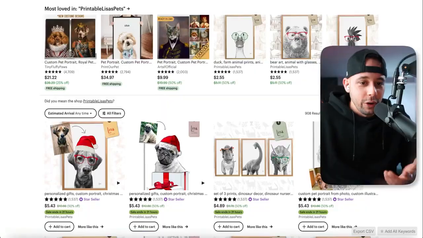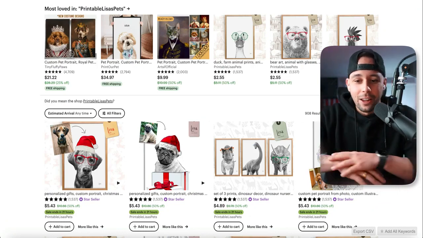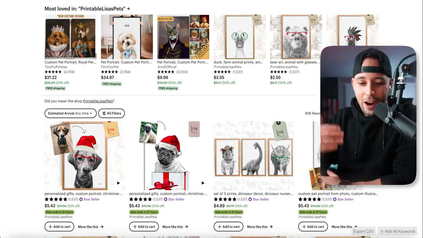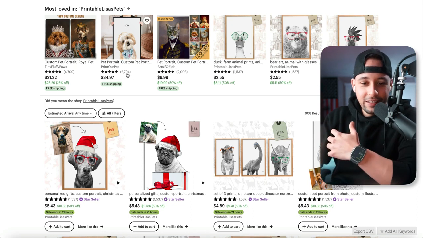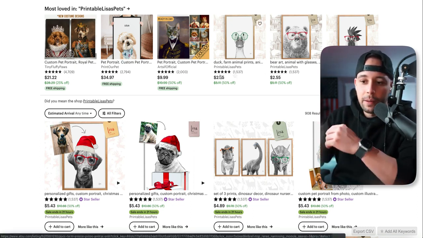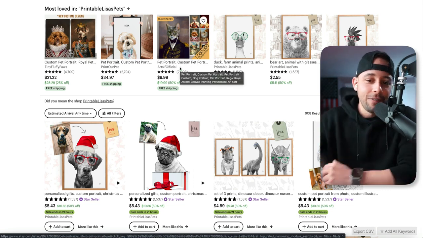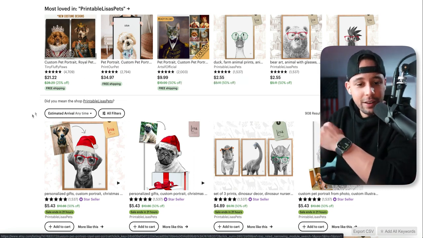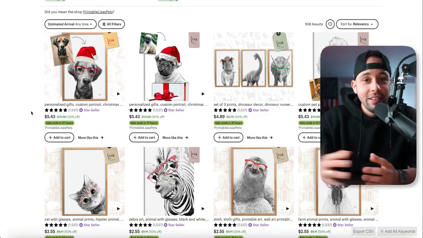Now, if you're wondering, but Reese, that's great and all, but do people actually buy these things? Well, let me show you something just to raise your confidence. If you go into Etsy.com, you're going to be able to see lots of stores that are selling these very, very successfully. As you can see, these are selling like 2,700 times, 5,000 times, 2,000 times, and all of these have 5 stars. So people actually love these. They actually sell out, to be honest.